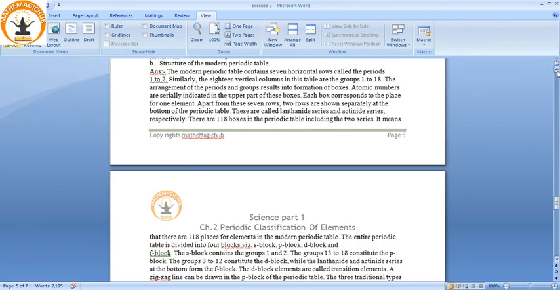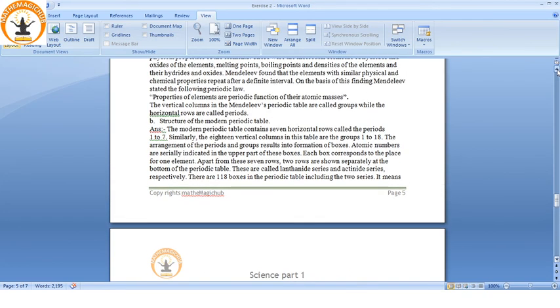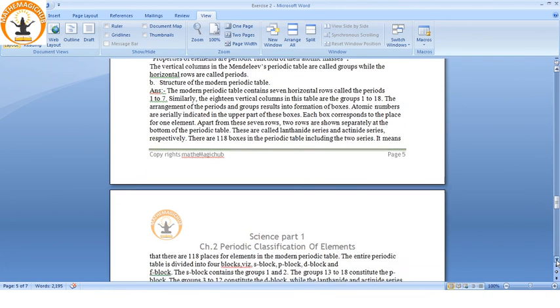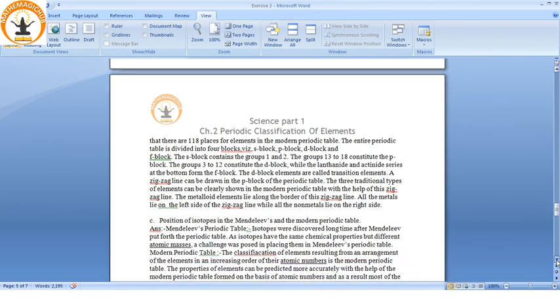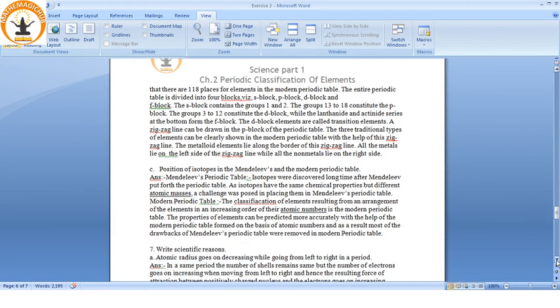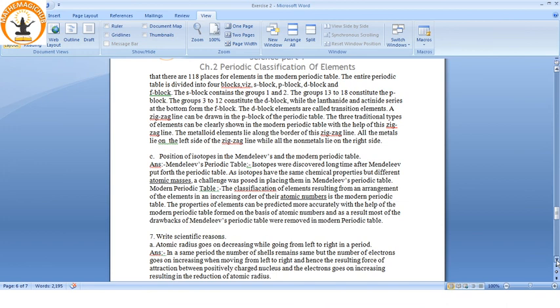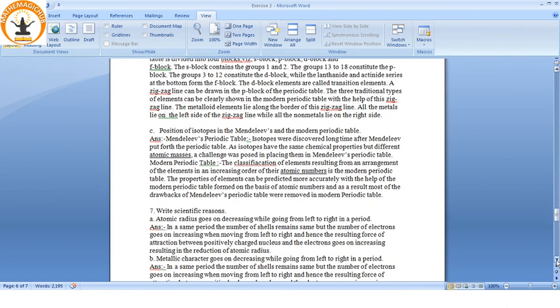Then this is another question: structure of the modern periodic table. So what is the structure that we have taken? There are 7 periods and 18 groups, and there are blocks. So you can write that. And then part C: position of isotopes in Mendeleev's and the modern periodic table. So what is the position of isotopes in Mendeleev's periodic table and also the modern periodic table? The rest we have already taken.